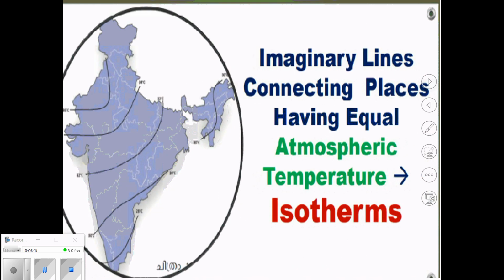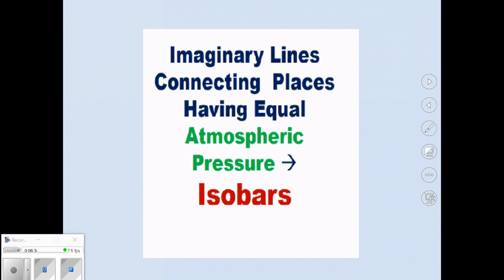You have learned isotherms in the previous classes. We can recall it. Isotherms are the imaginary lines connecting places having equal atmospheric temperature. Isotherm means same temperature. Similarly, isobars are the imaginary lines connecting places having same or equal atmospheric pressure. The term isobar means same pressure.